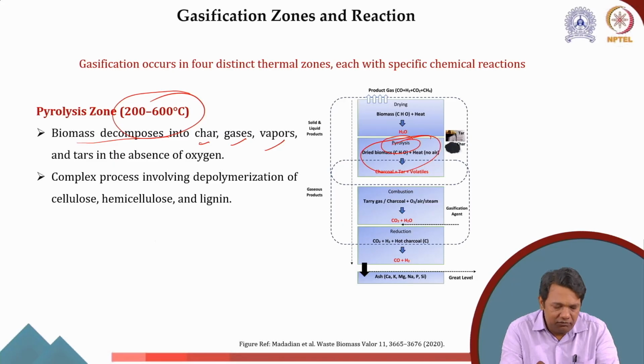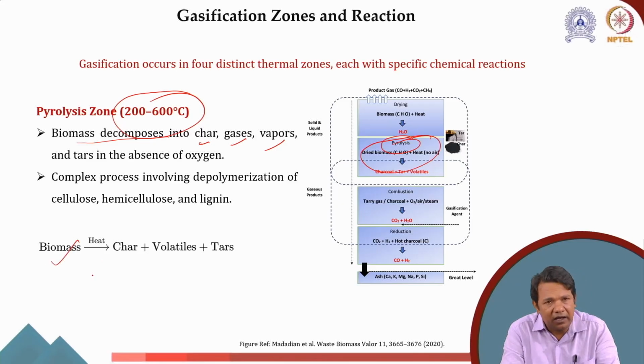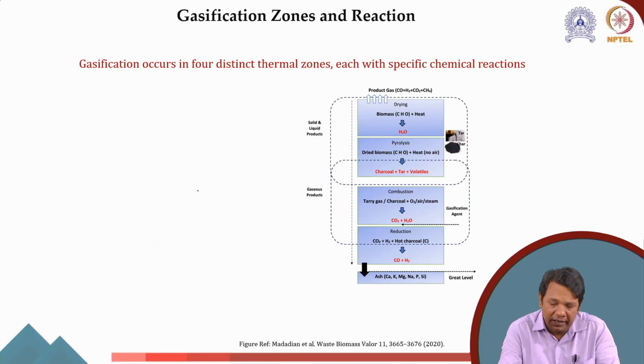As I said, it involves depolymerization, and because the cellulose, hemicellulose, lignin structure itself is very complex and varies from biomass to biomass depending on the source, defining an exact mechanism is a very challenging task. But in a nutshell, when biomass is given high heat, around 600 degrees Celsius, it usually converts to char, volatiles and tar. Depending on temperature, the amount of char, volatile or tar can be lesser or higher.